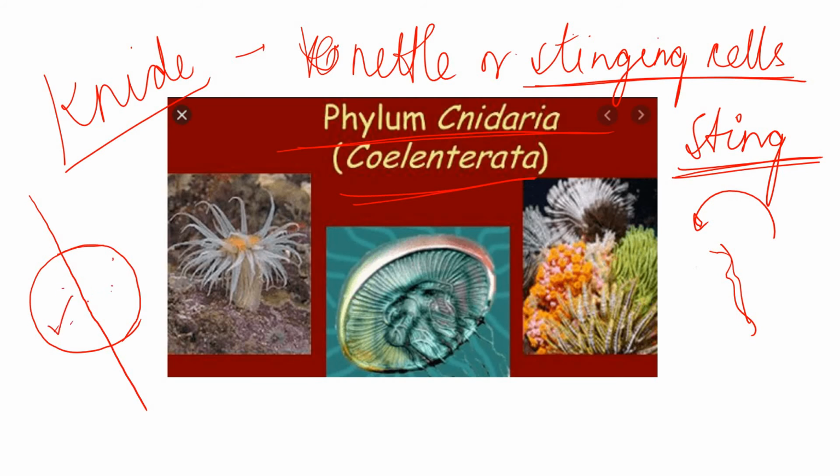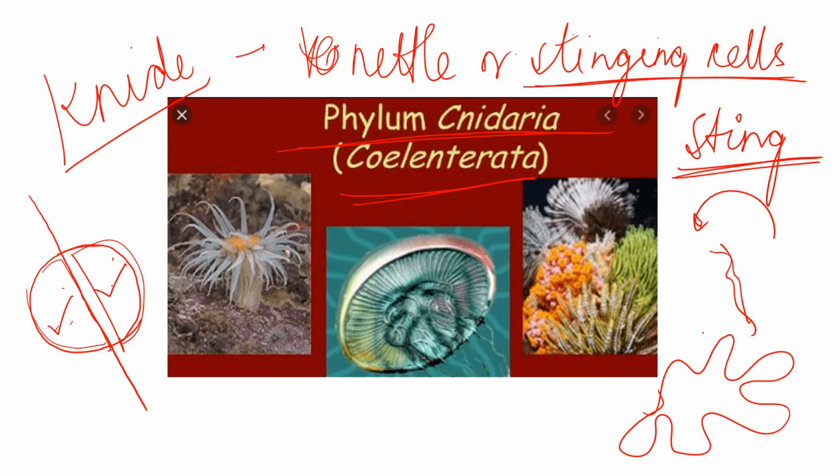This portion is half and this portion is also half, but there is symmetry, isn't it, that both of them are equal? It is not like you cut it from the middle and then this portion is more and this portion is less. So the phylum Cnidaria have radial symmetry. That means whenever the body is divided into two halves, they will have two equal halves.